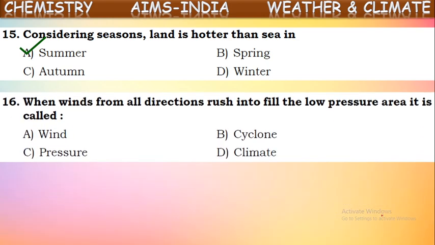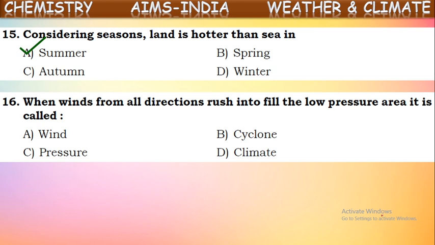When winds from all directions rush in to fill a low pressure area, it is called. So sometimes what happens, as I told, if the sun shines brighter in a particular area, the air there gets hotter. As we know, hot air is lighter and it moves up. In that particular area, what happens now? There is no air. A low pressure is created in that area.